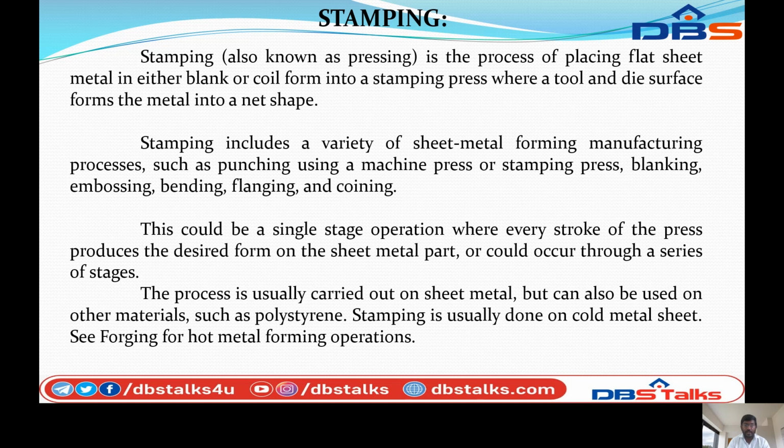This could be single stage operations, where every stroke of the press produces the desired form on the sheet metal part, or could occur through a series of stages. The process is usually carried out on sheet metal, but can also be used on other materials such as polystyrene. Stamping is usually done on cold metal sheets. See forging for hot metal forming operations. So these are all the stamping operations.